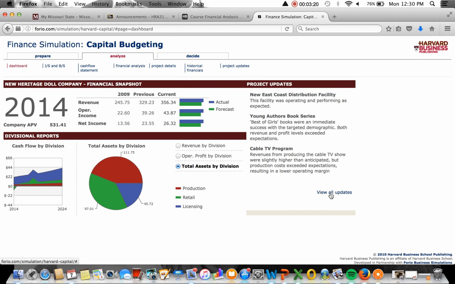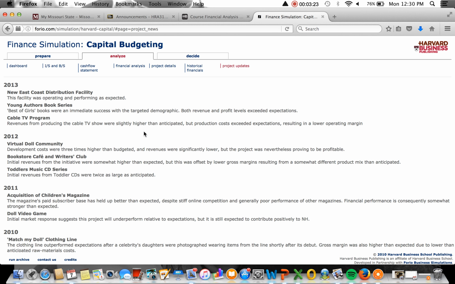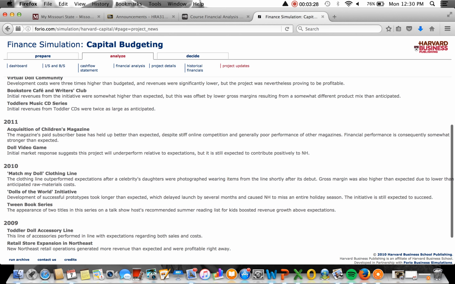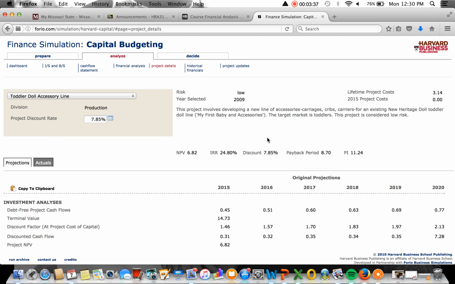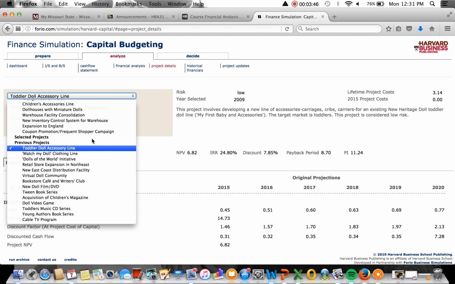Alright, so these are our project updates. We've decided on these different projects, and these are the updates on them. What I first want to show you before I show you the updates is project details. These are the projects that got funded. So we're just going to take a look at them.